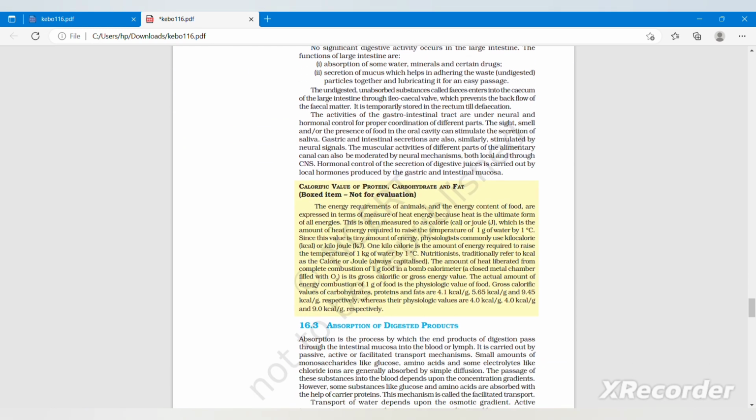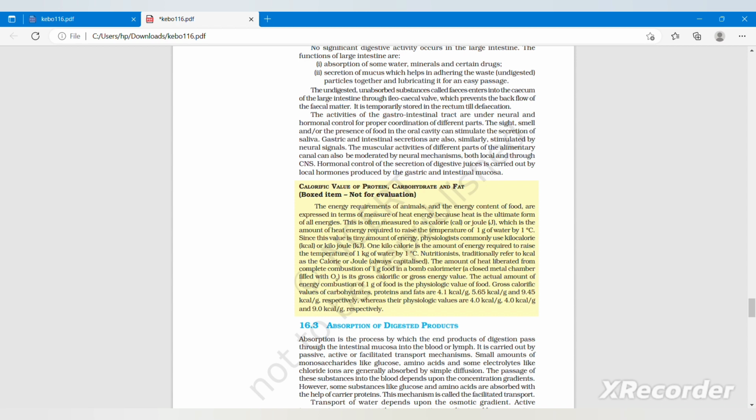And the next one is the calorific value of protein, carbohydrate, and fat. The energy requirement of the animal and the energy content of food are expressed in terms of measure of heat energy, because heat is the ultimate form of all energies. This is often measured as a calorie, that is Cal, or joule, that is J, which is the amount of heat energy required to raise the temperature of 1 gram of water by 1 degree Celsius.